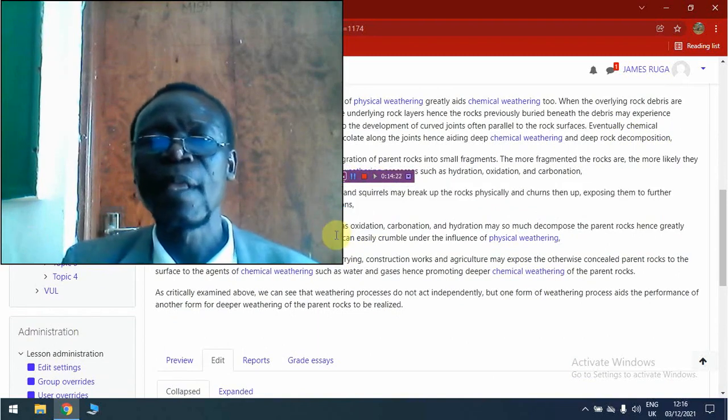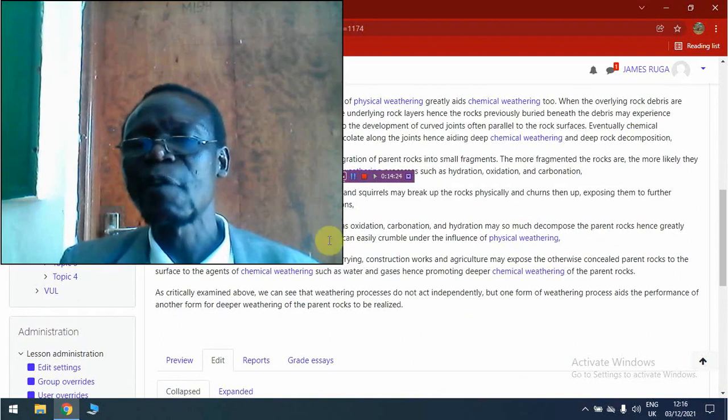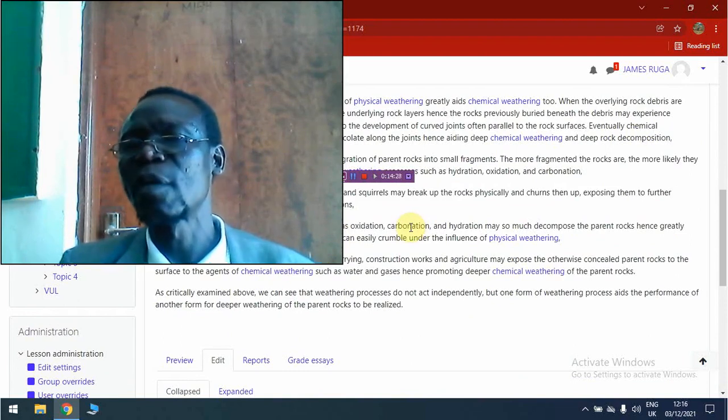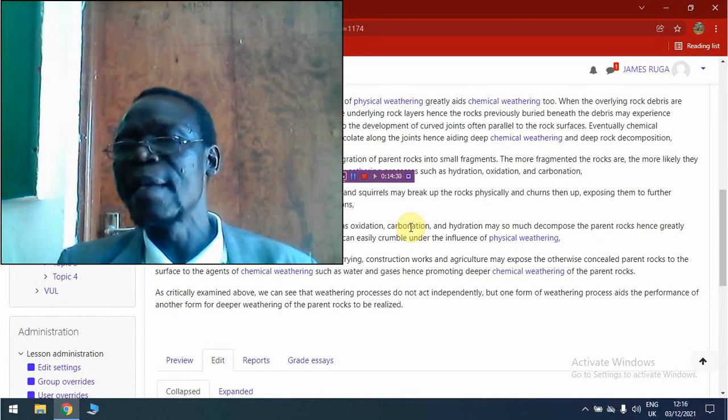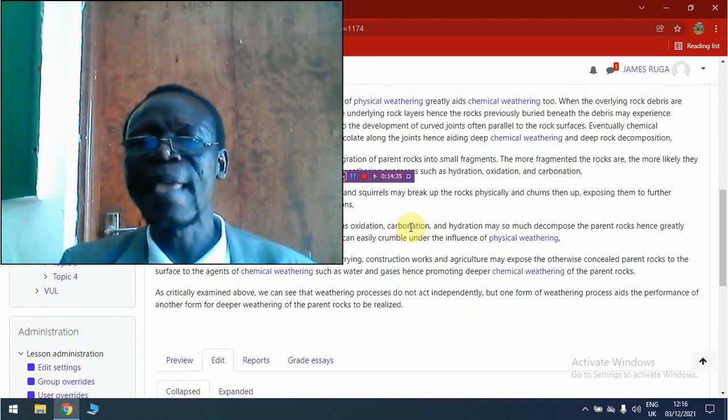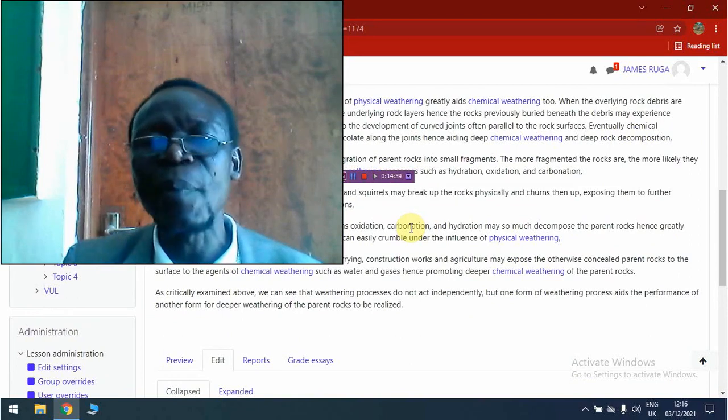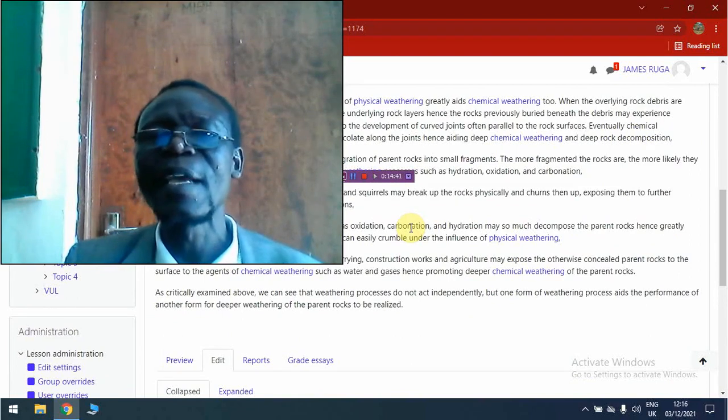Number 9, chemical weathering processes, for example, oxidation, carbonation, and hydration, may decompose rocks by chemical processes. So the rocks can easily be weakened by these various chemical weathering processes.